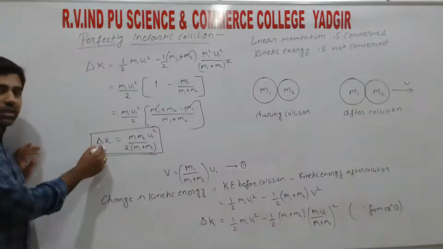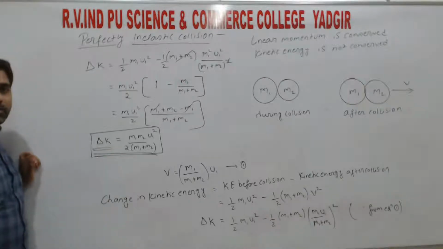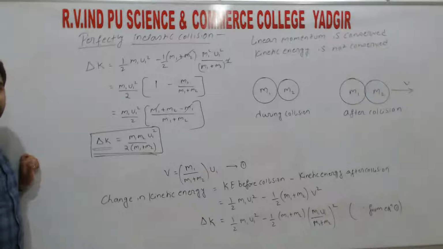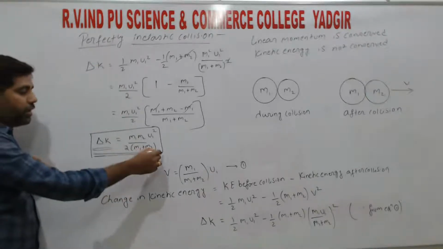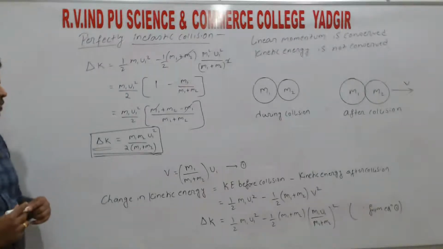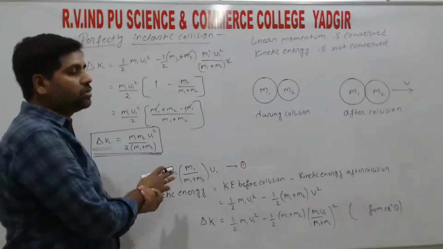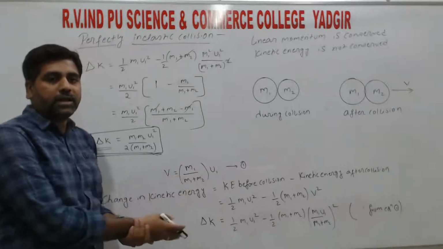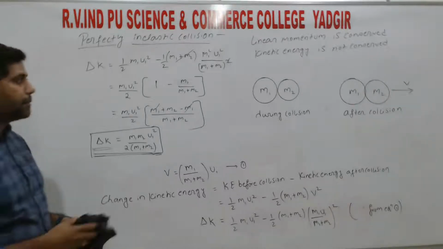So there is a loss in kinetic energy. So here we are going to find the loss, right? So if it says obtain the expression for loss in kinetic energy in inelastic collision, you need to derive these relations, right? There are no cases in this. So this is about the two types, one is perfectly elastic and another one is perfectly inelastic, right?